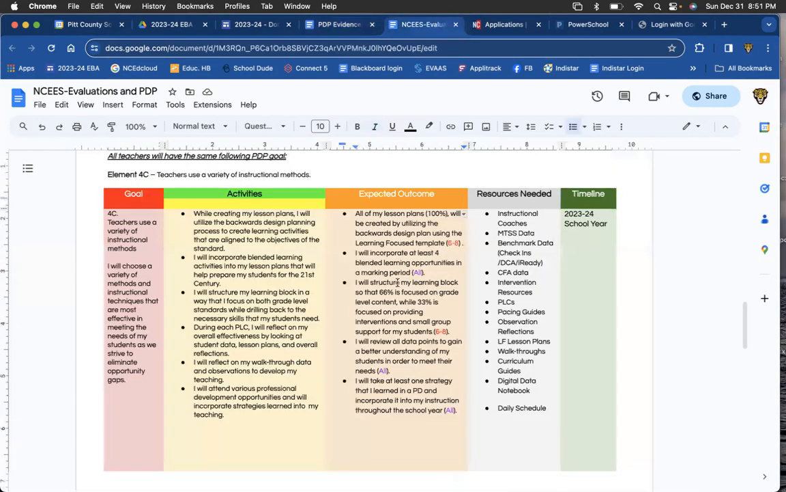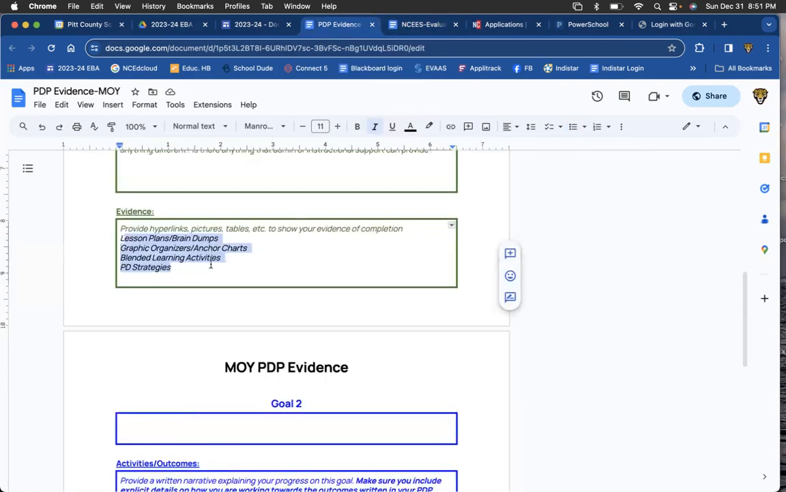If you remember, one of the things that we looked at here is that you would include at least 4 blended learning activities per marking period. We know that might be a stretch right now, but y'all are actually using it more than 4 times. So if you can, share with us some activities, maybe linked to a lesson plan that you've used, some blended learning activities as well.